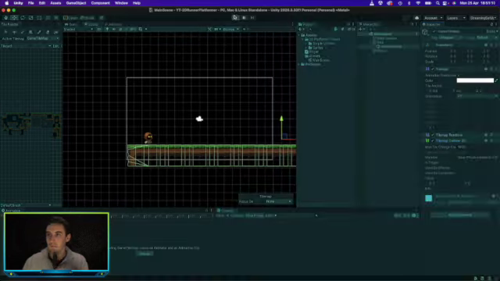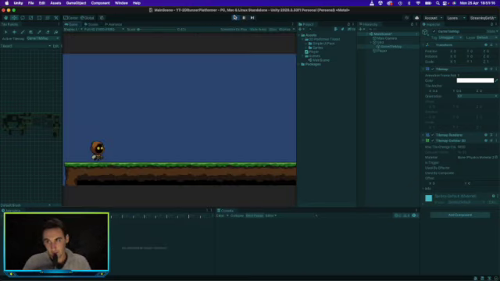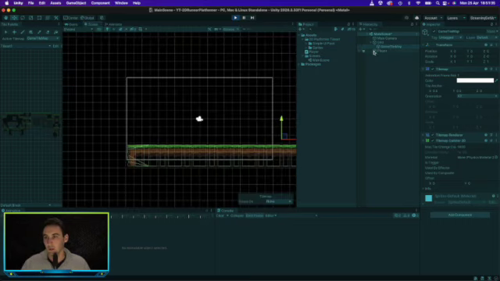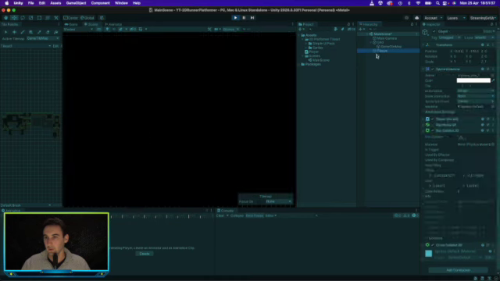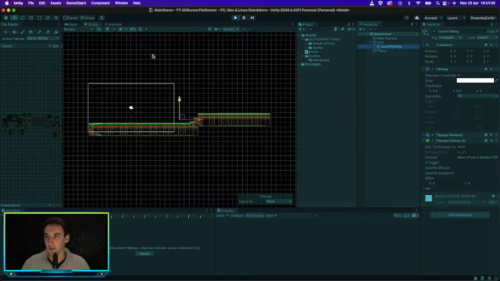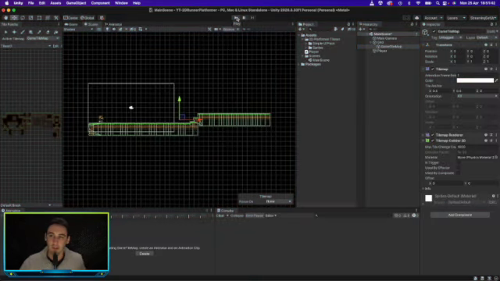Why is that working? This should work. Oh, there we go. That's working. So as you can see, our player is moving from left to right and is no longer falling down. However, if we go off the platform, you can see the player keeps falling. But anyway, we will deal with that later.